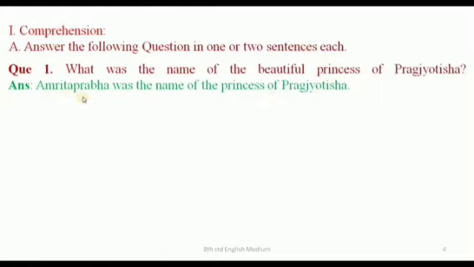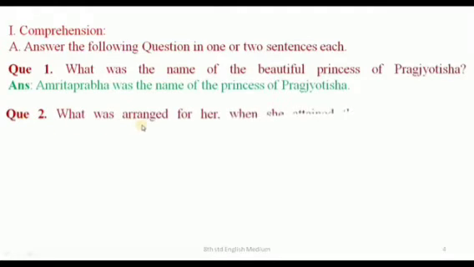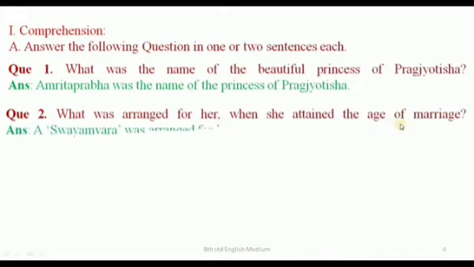Amrita Prabha was the name of the princess of Pragjyotisha. Question number 2. What was arranged for her when she attained the age of marriage? Answer. A Swayamvara was arranged for her to choose her husband.